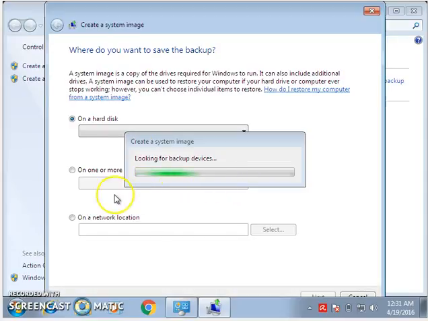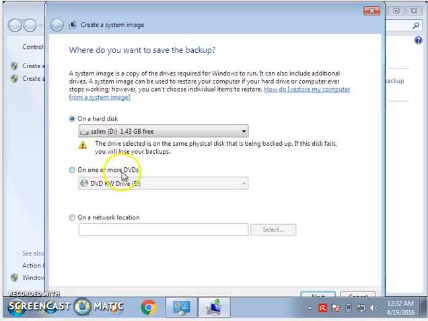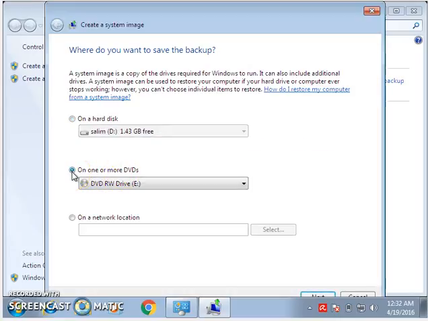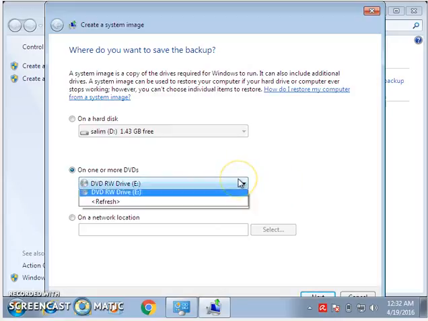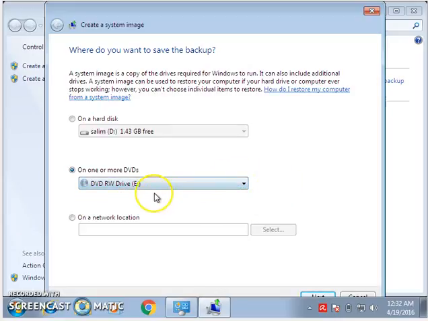It will show you here to decide where you want to save the backup, if you want it on a hard disk or you want it on DVD. I will choose DVD because I bought my DVD. Easier. Then click on Next.